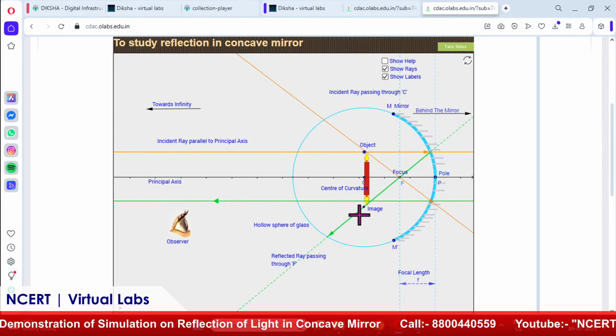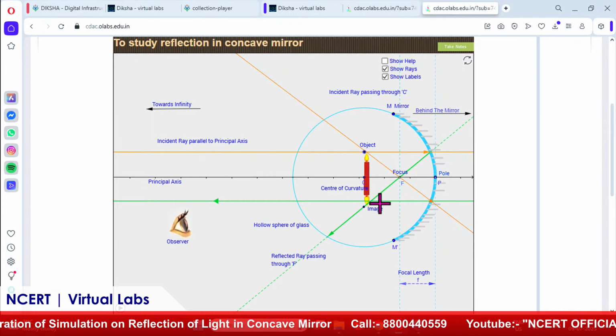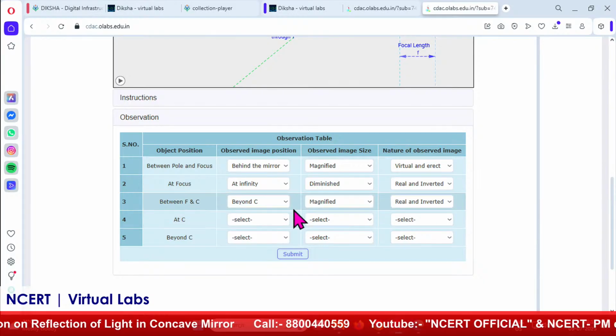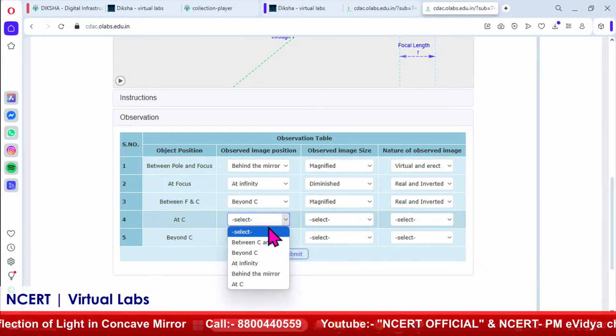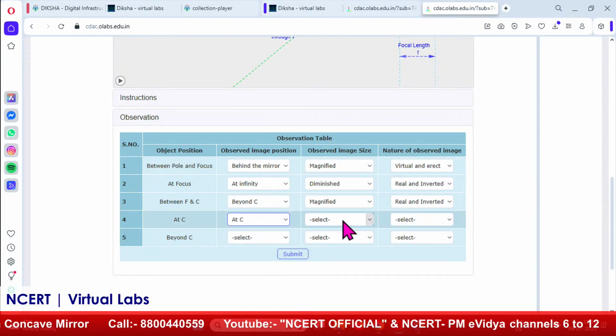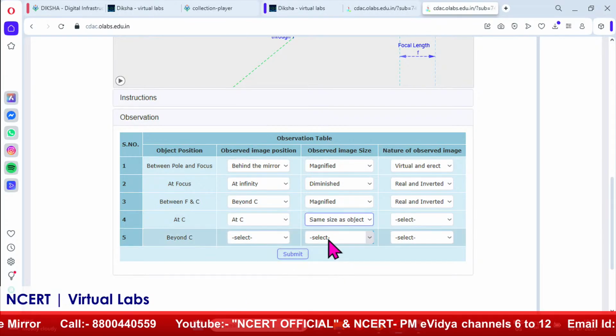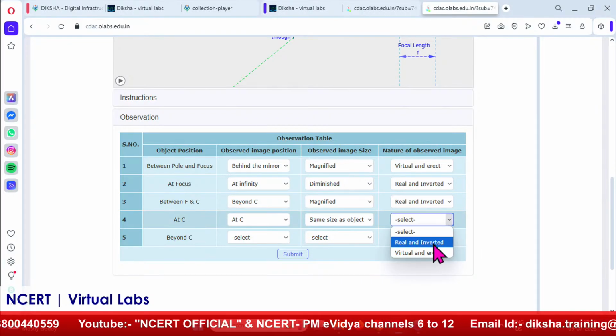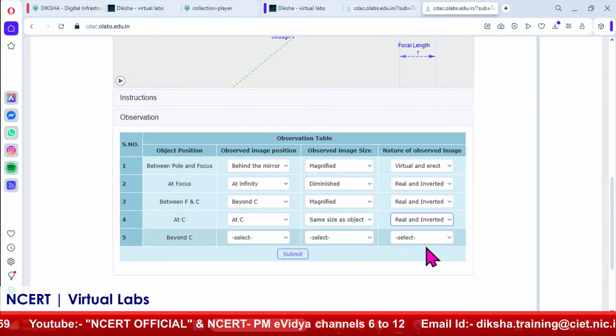So, at the center of curvature, the image is always the same size as the object, but inverted. I will write it over here: the image is at C only, same size as the object, and the nature is real and inverted, right.